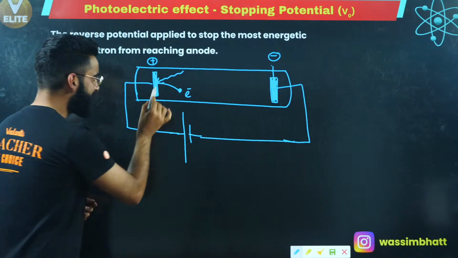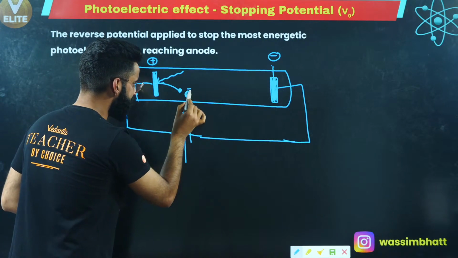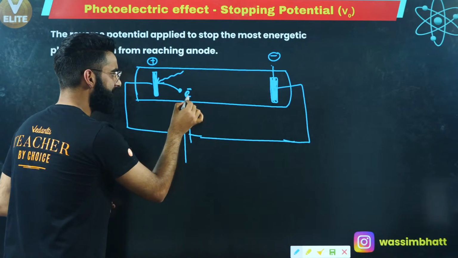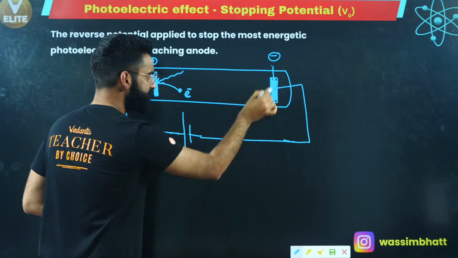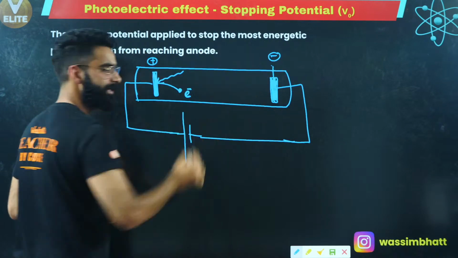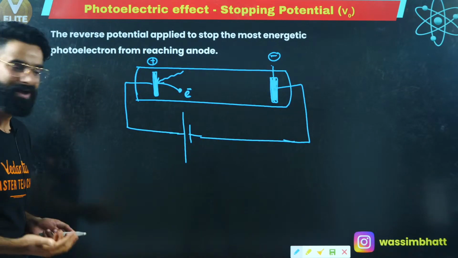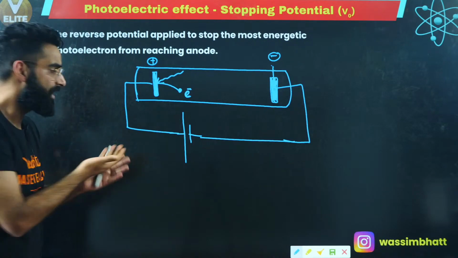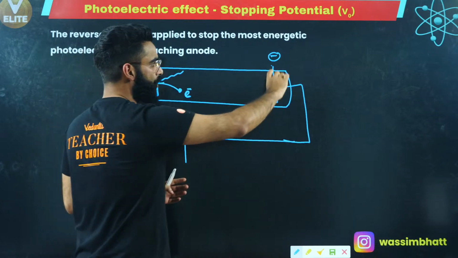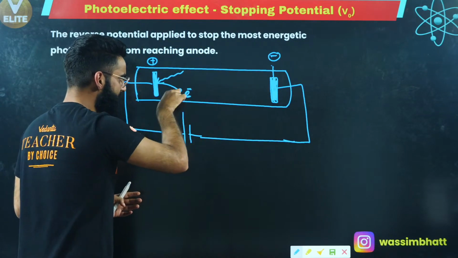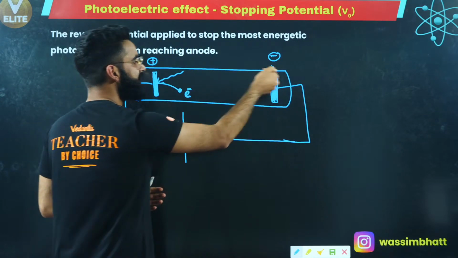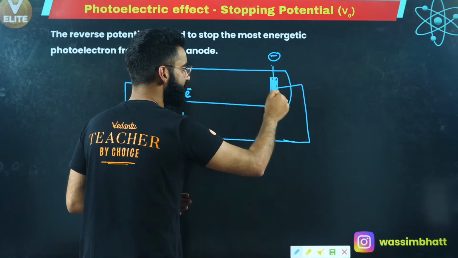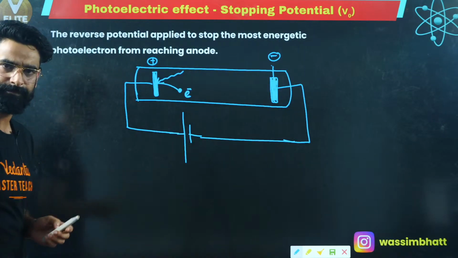And the electron which is emitted over here will experience some repulsion from this rod because this rod now carries a negative charge. So what I did basically, I changed the polarity of the battery. After changing the polarity, this rod got the negative charge, and the electron which came out now experiences the repulsive force from this rod, correct?